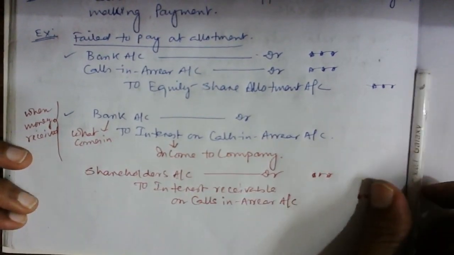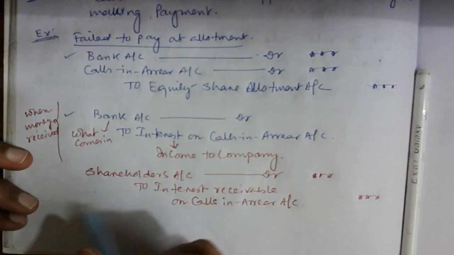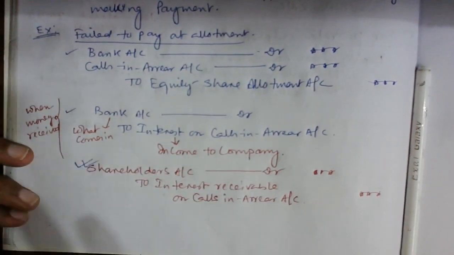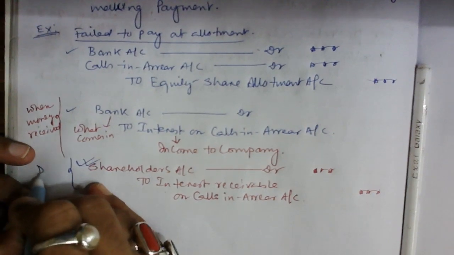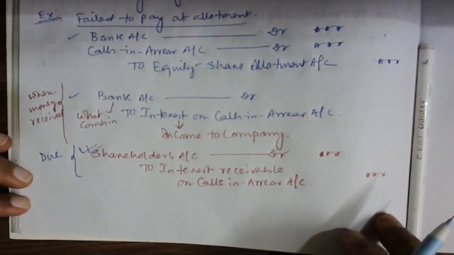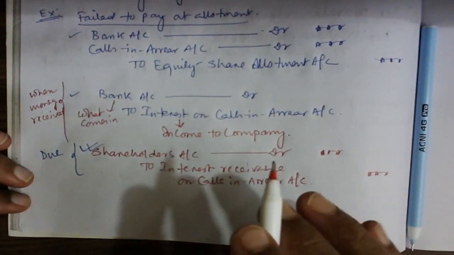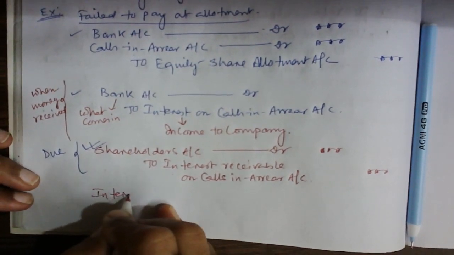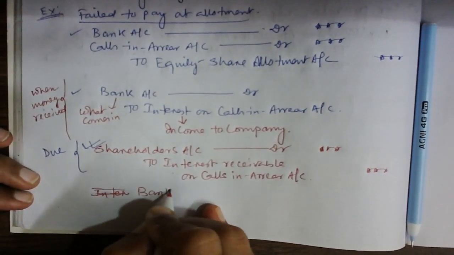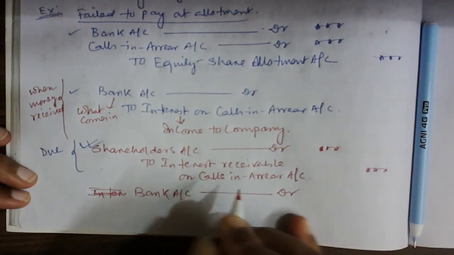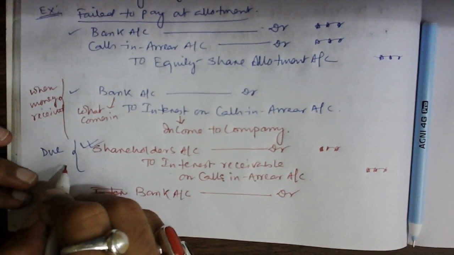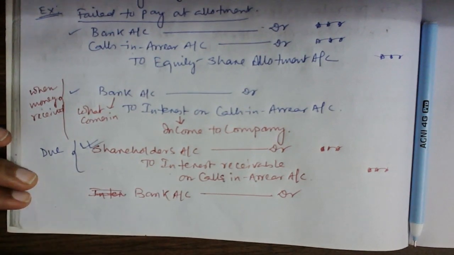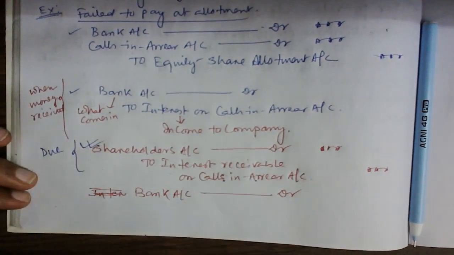See, here we are doing the journal entry based on the shareholders account specifically, and interest receivable means we are going to receive the interest till it is due. So it is a due entry. When interest is yet to be paid, it's a due entry. But when interest is actually paid, after, let's say, 2 months or 3 months, then the journal entry becomes bank account debit when the money is received from the calls-in-arrear. So today is the 22nd January. You receive after the financial year closes, means after 31st March. So obviously this journal entry will suffice in the books of accounts.